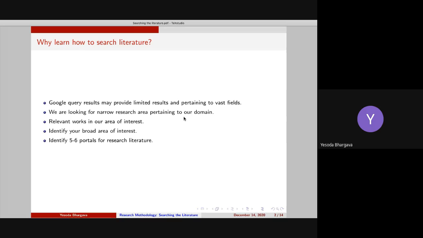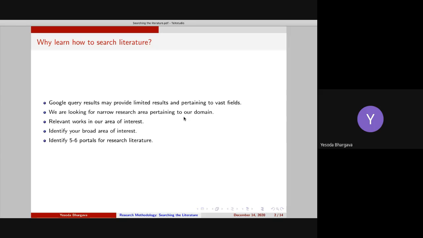So why should we learn to search the literature? Usually what students do, and what in fact I also used to do, was search randomly on Google or sometimes Google Scholar to obtain the research papers that would be useful for my research. But after some time I realized that there is actually a way to search the literature, exactly like there is a way to do academic writing. So it is essential for us as budding researchers to know the systematics of searching the literature in a proper field.